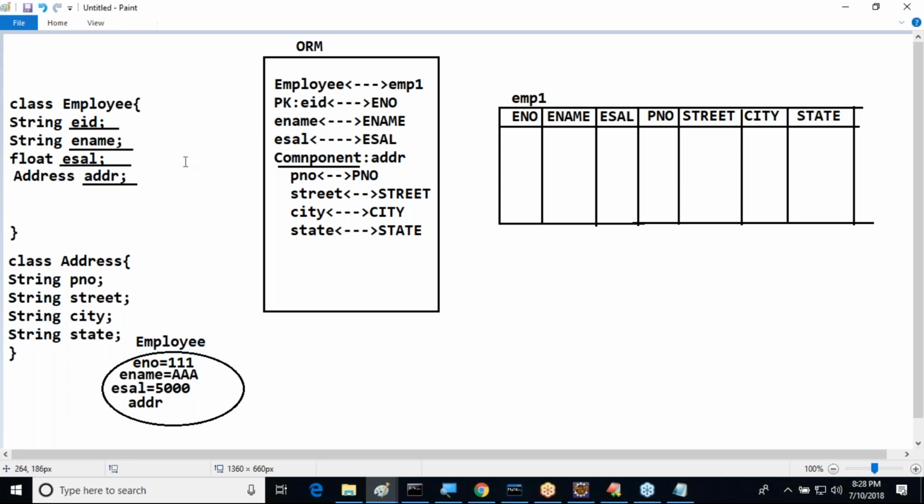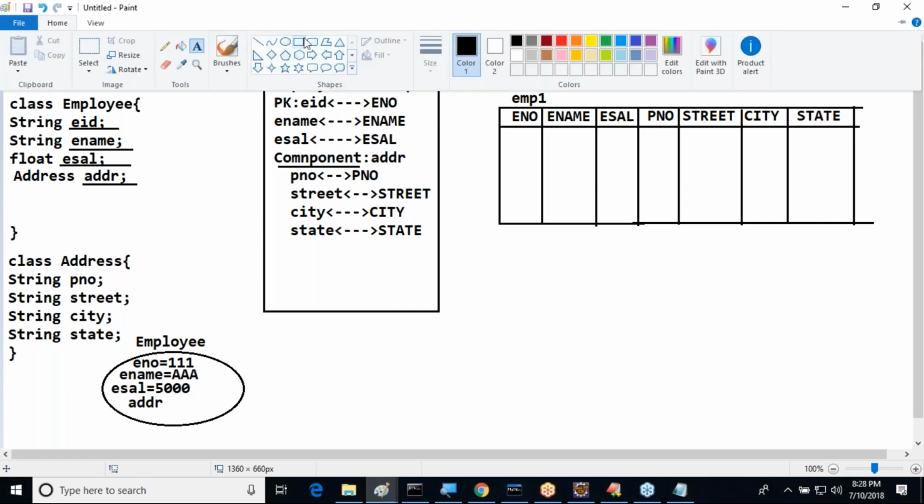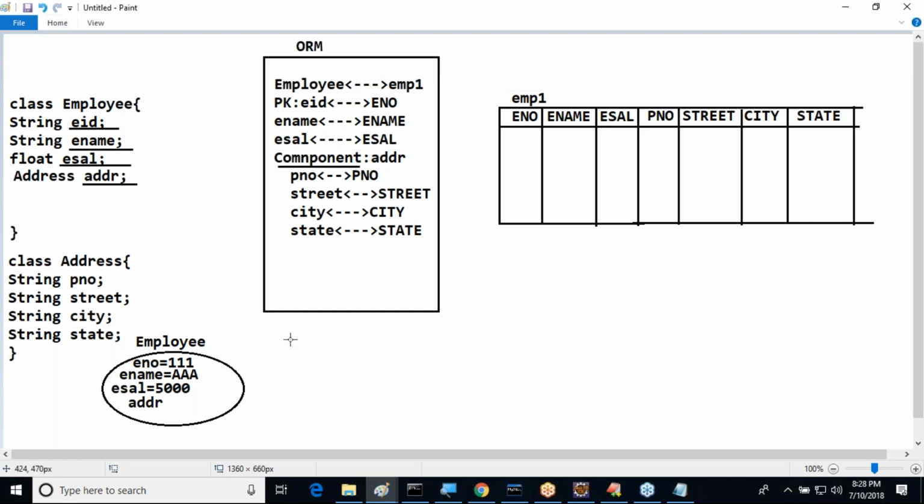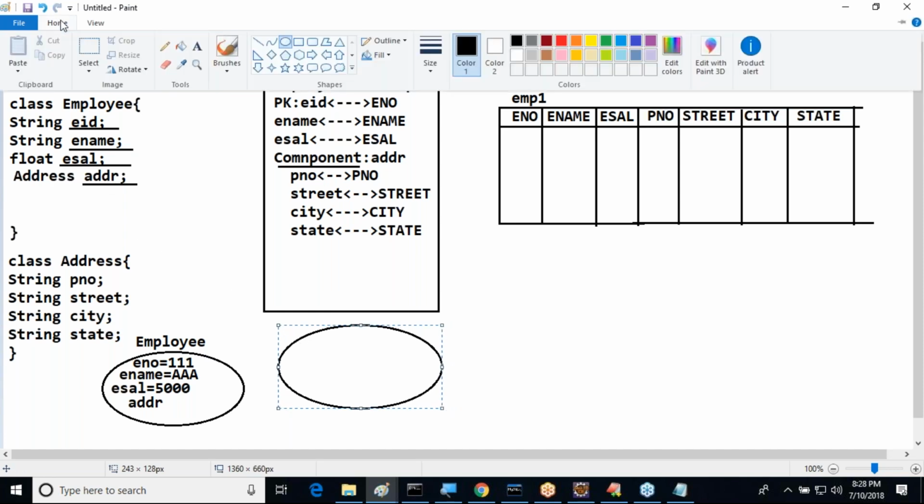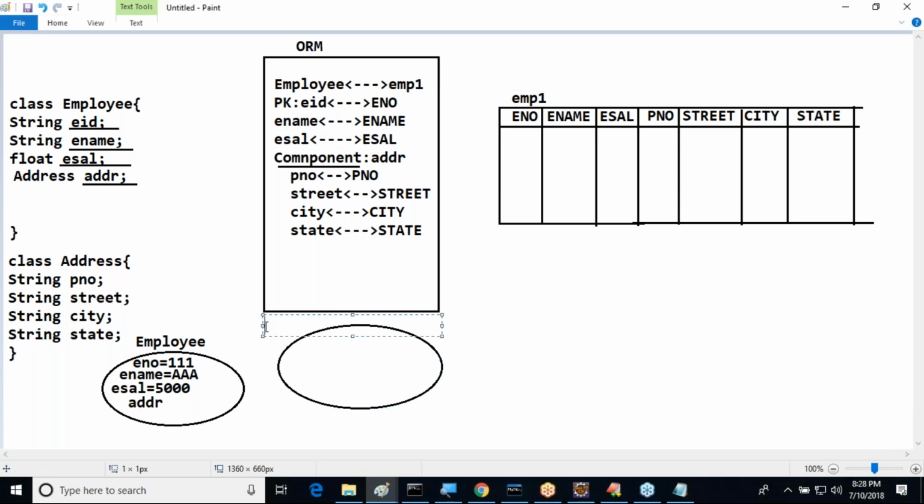In an object-oriented data model, we need to create objects only. So we created the employee object, sir. Next, we need to go for another object. Which object is it? The address object we are going to create. This is the address object. Now inside this address object, what can we provide? Not ENO. Flat number is equal to 23/3 RT.